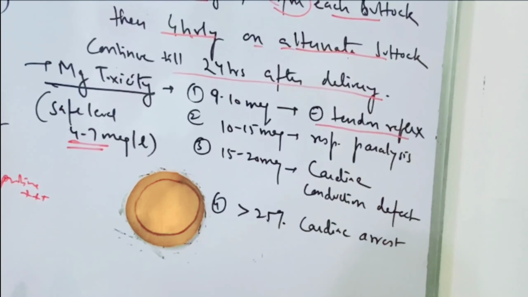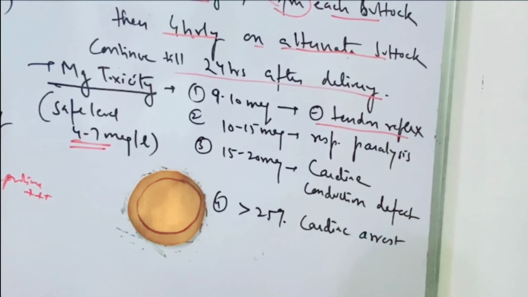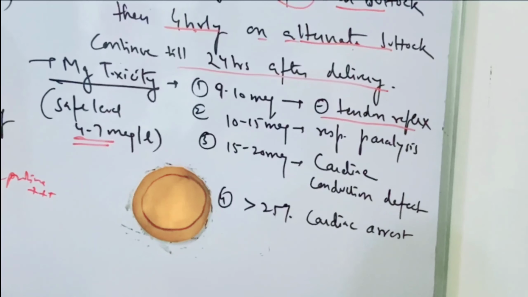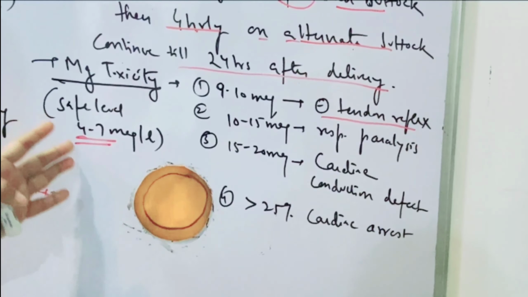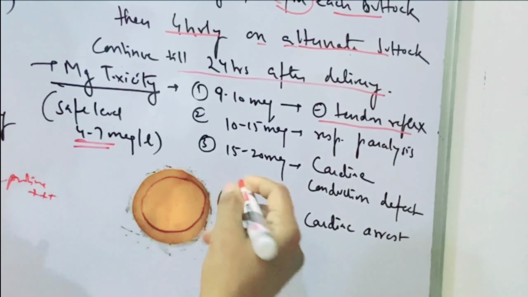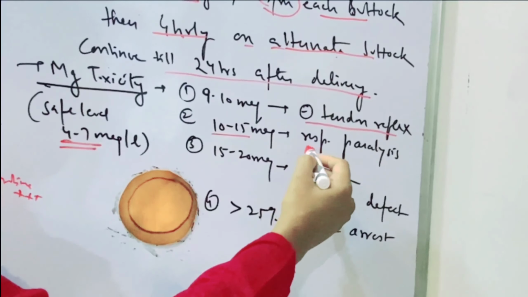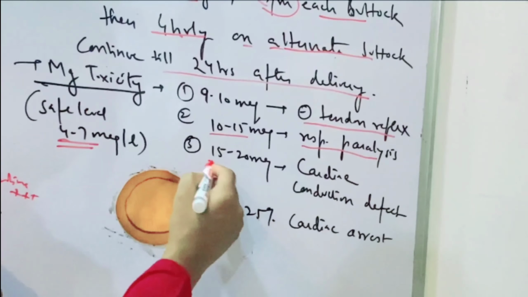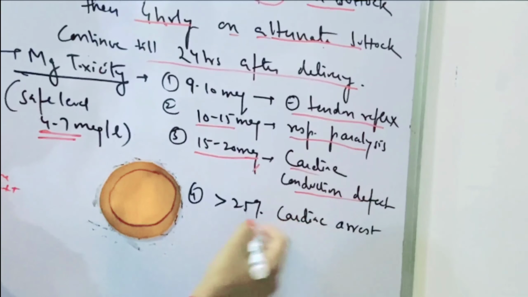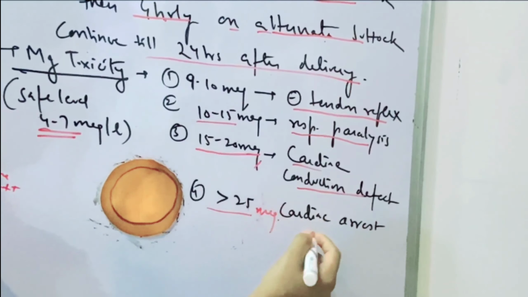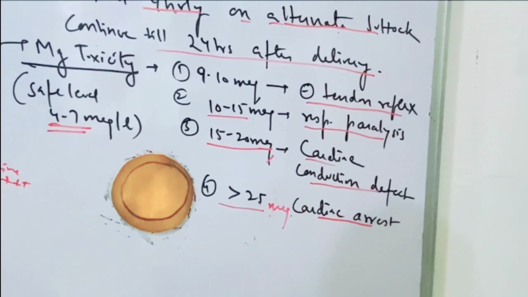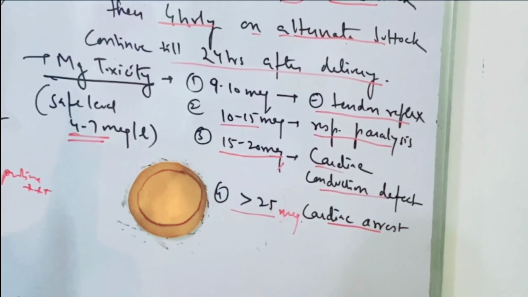तो throughout मैग्नीशियम सल्फेट थेरेपी हम एक चार्ट बनाते हैं, उस पर टेंडन रिफ्लेक्सेस चेक करते हैं. And in any case if the tendon reflexes are absent, then just stop the therapy, send the blood sample for the magnesium level, and if it is more than 9 to 10 then stop the medicines. If the blood level is 10 to 15 milliequivalent, then it may cause respiratory paralysis. If the blood level becomes 15 to 20 milliequivalent, then it may cause cardiac conduction defect, and in more than 20 milliequivalent, it may cause cardiac arrest. So it is very necessary to observe the magnesium level while giving the magnesium sulfate.